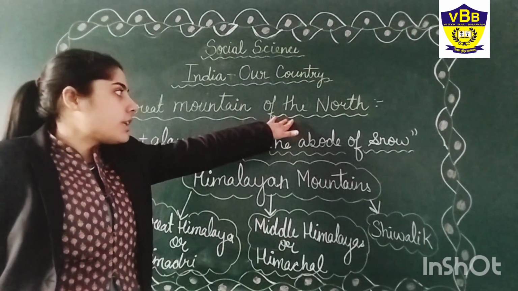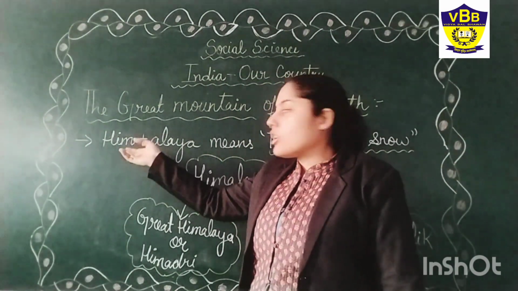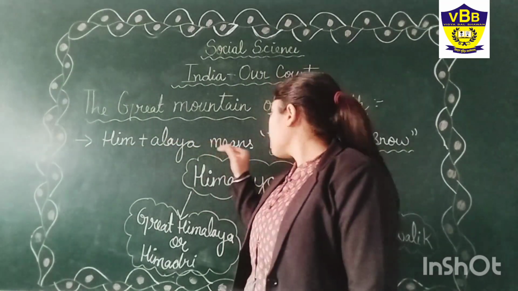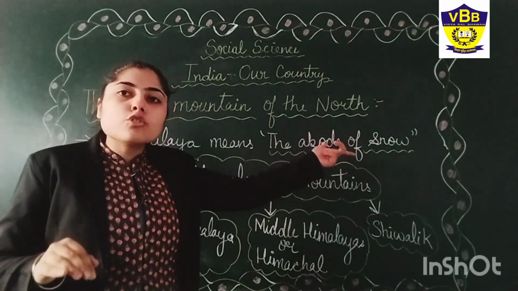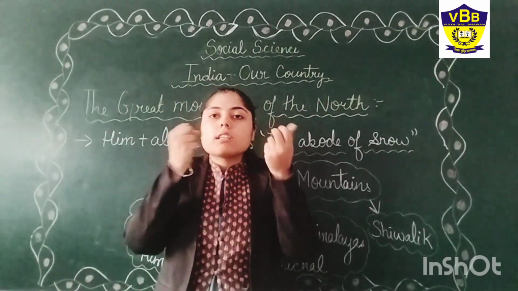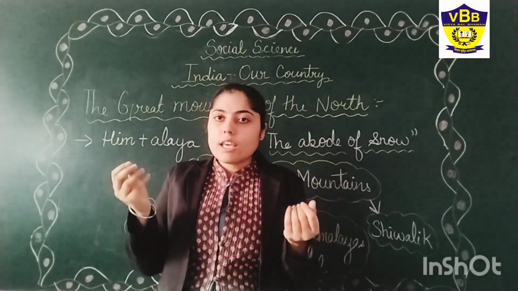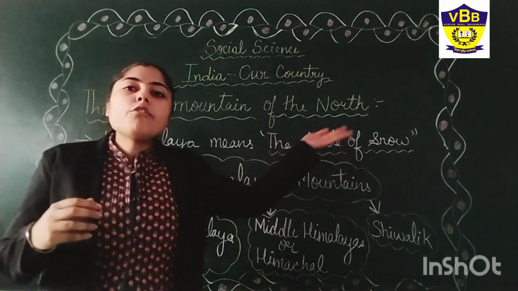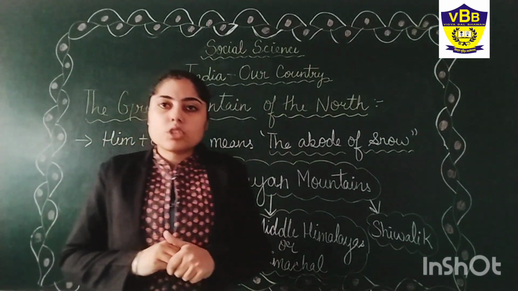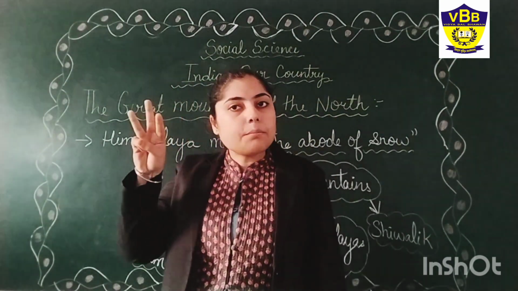Okay. In the mountains, what are the names that come, like Himalaya? Himalaya is a combination of two words, Him plus Alaya, which means the abode of snow. We have seen that the mountain areas are covered with a blanket of snow. That is why they are called the abode of snow. In these Himalayas, our mountains are divided into three parts.